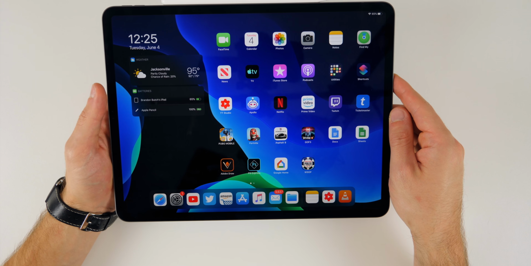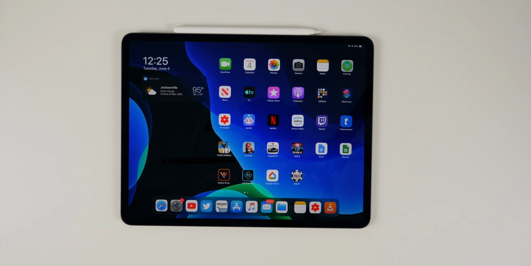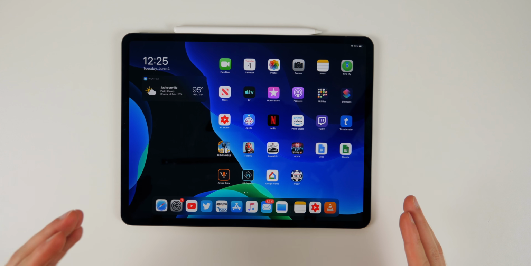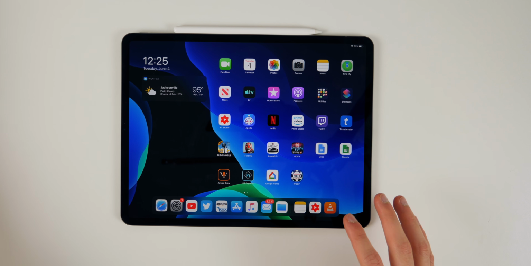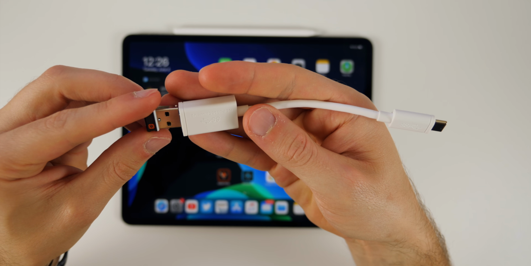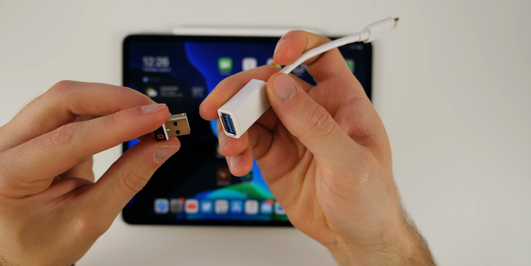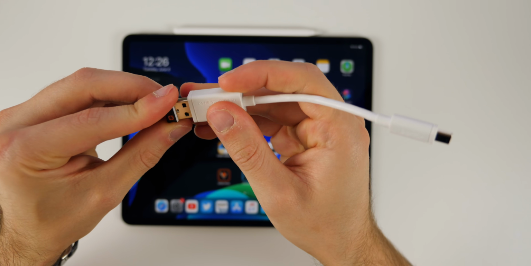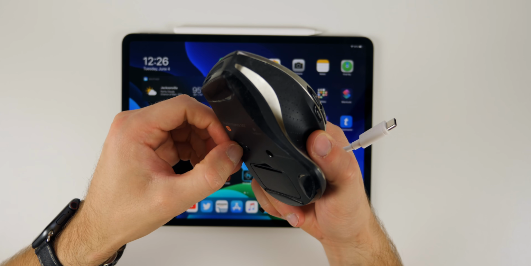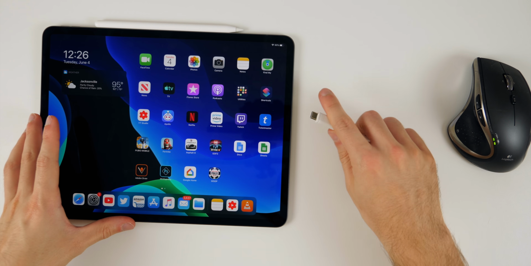Another awesome feature we have in iPadOS 13 is the fact that we can now connect Bluetooth mice, or mice that connect via USB-C, to our iPad and actually use the mouse to control it. So I have a little USB-C to USB-A adapter right here, and I'm going to plug in the receiver for my mouse, which is the Logitech MX Master. I'm going to go ahead and turn this on, and I'm going to plug this into my iPad.